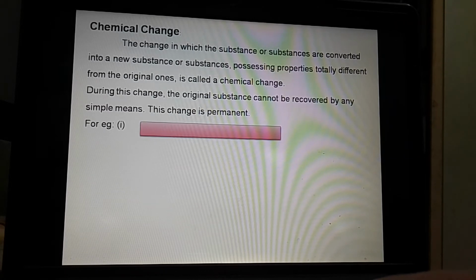Means properties of the reactant are totally different from those of the product. During this change, the original substance cannot be recovered by any simple means. This is a permanent change. Now we will see the example of this.